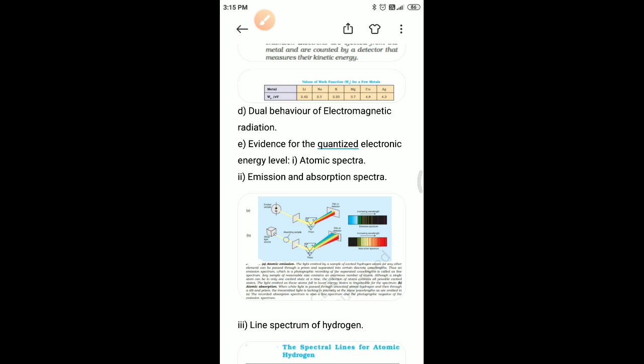Line emission spectra are of great interest in the study of electronic structure. Each element has a unique line emission spectrum. The characteristic lines in atomic spectra can be used in chemical analysis to identify unknown atoms in the same way as fingerprints are used to identify people. The exact matching of lines of the emission spectrum of the atoms of a known element with the lines from the unknown sample quickly establishes the identity of the latter.